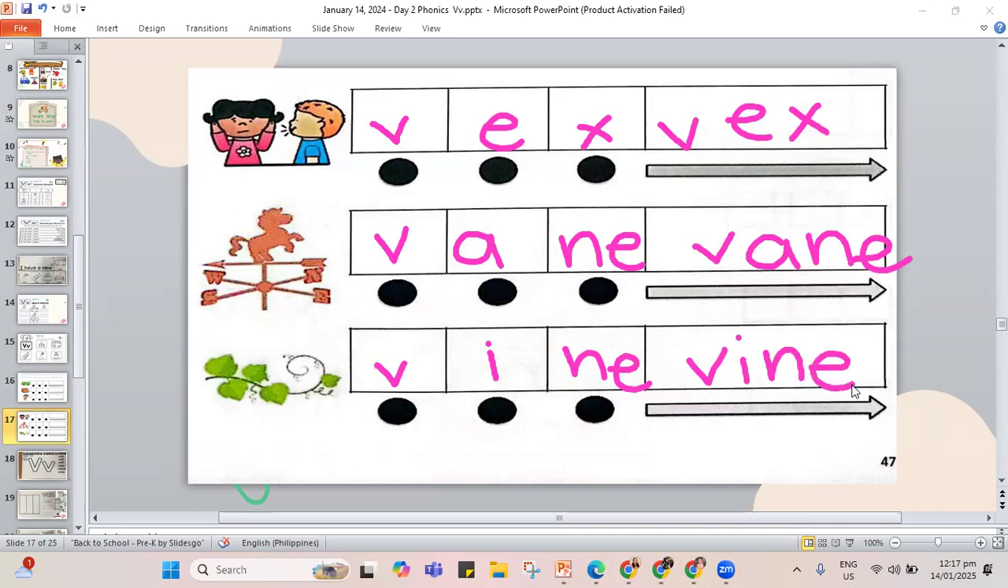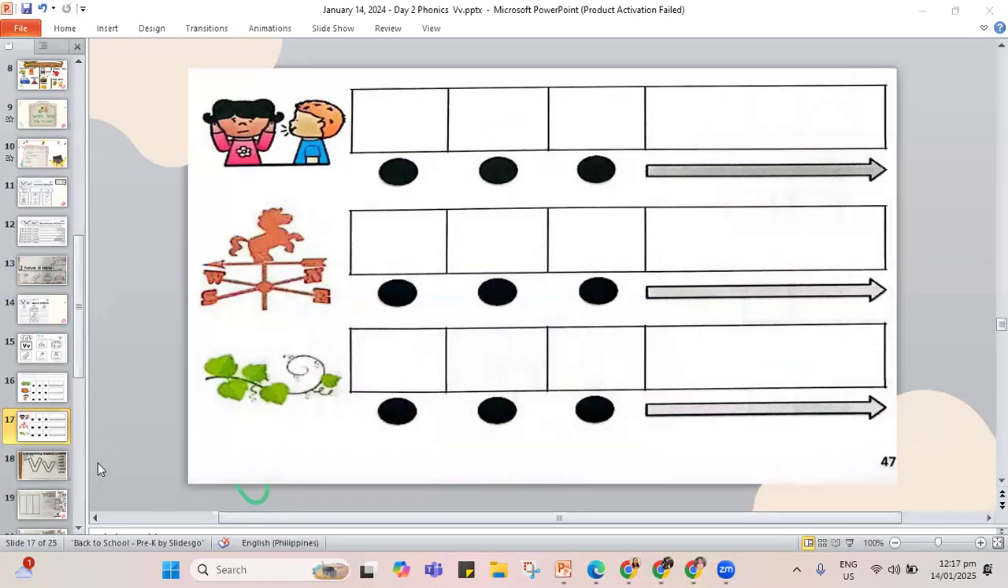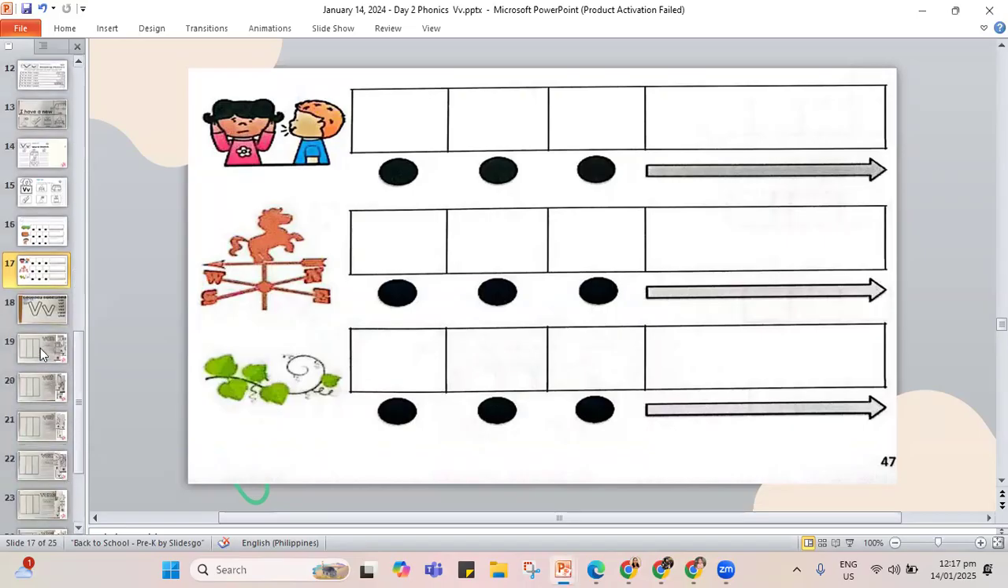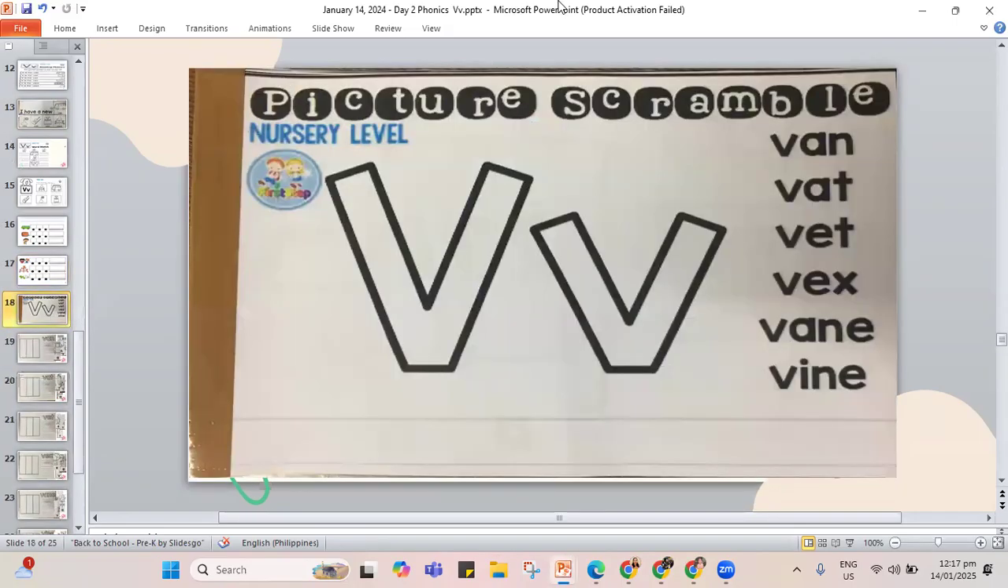So we have all those V words that he spelled out and wrote. Now, if you're not yet done with the work, again, pause the video, and play it again once you are done. I'll move to the next page. This time, instead of a page, it's going to be your booklet again for the picture scramble. This is the last page for your big book. We're going to move on to our picture scramble.